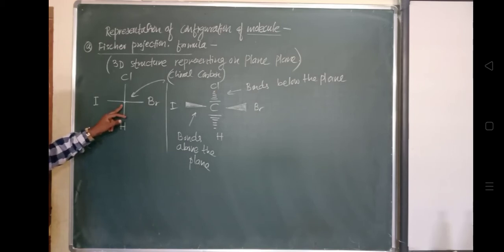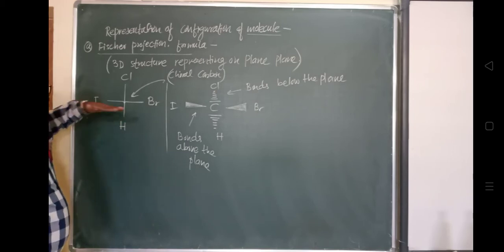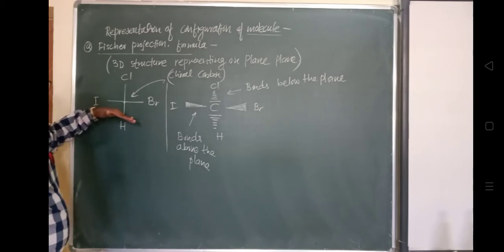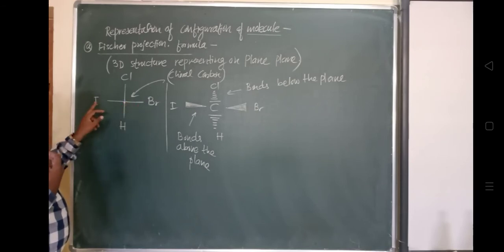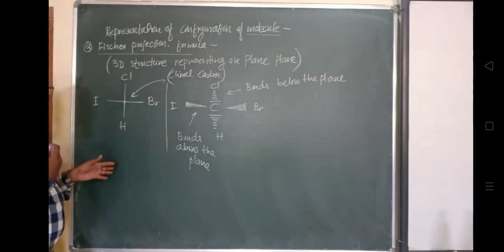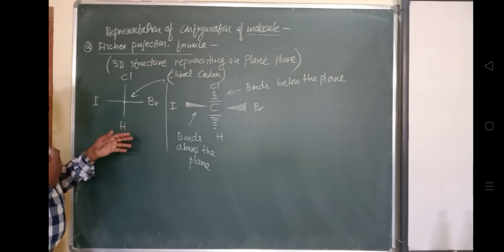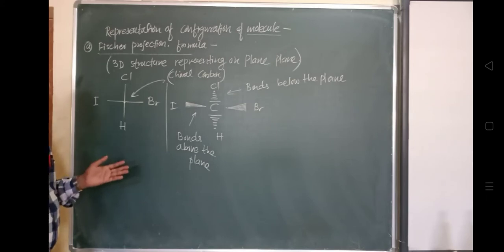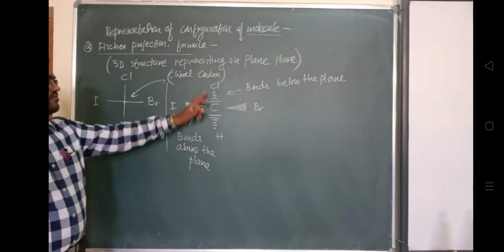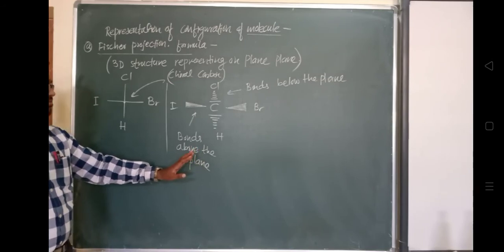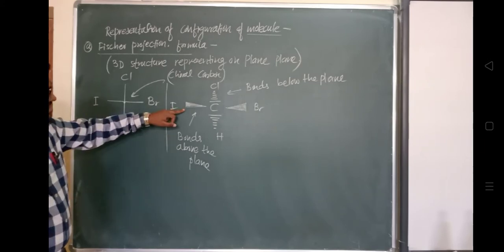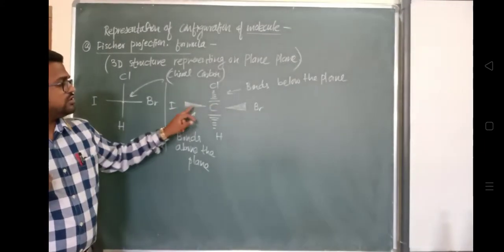In a Fischer projection, the horizontal line represents the bonds facing towards us, towards the observer. That is, the bonds of bromine and iodine are coming towards you. And hydrogen and chlorine, on the vertical line, represent the bonds going away from the plane of paper, below the plane of paper, away from the observer. That is represented by the wedge formula, for understanding, because we have already studied the convention of the wedge formula.